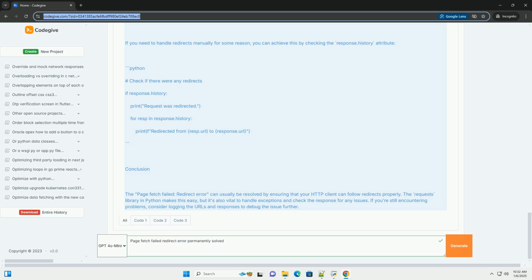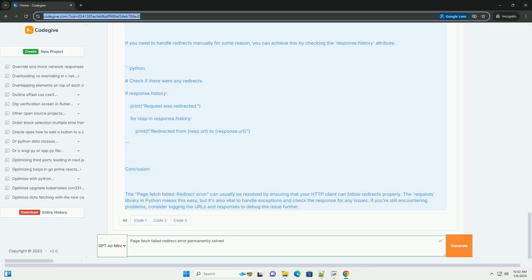Example code. Here's a Python example that demonstrates how to handle redirect errors using the requests library. Step 1. Install the requests library. If you haven't already installed the requests library, you can do so using pip. Step 2. Write the code. Here's a simple example that demonstrates how to handle redirects.